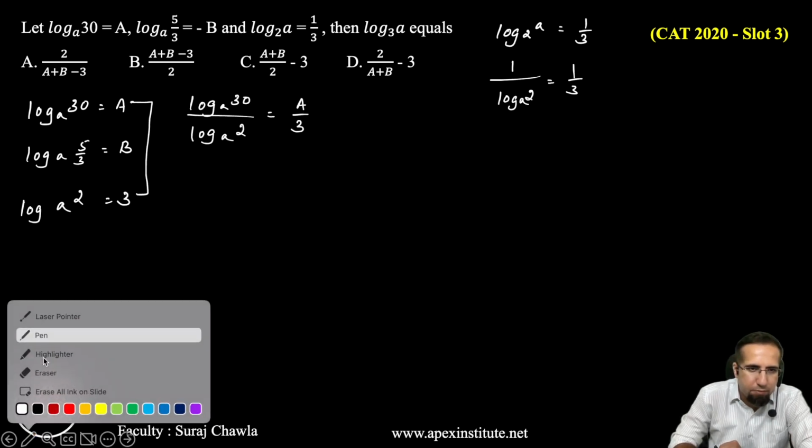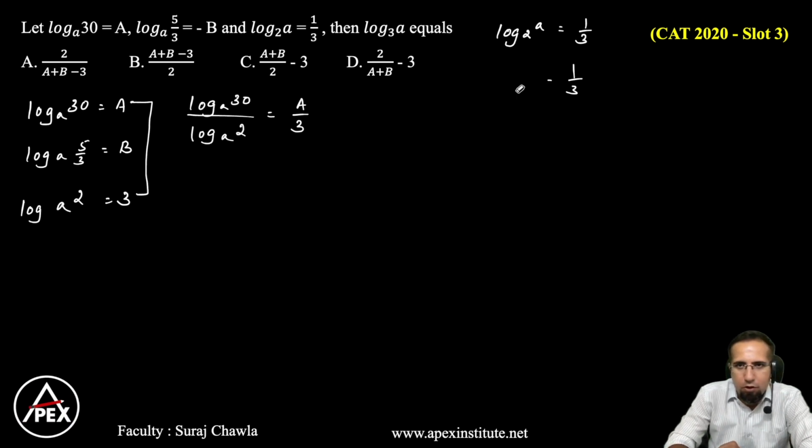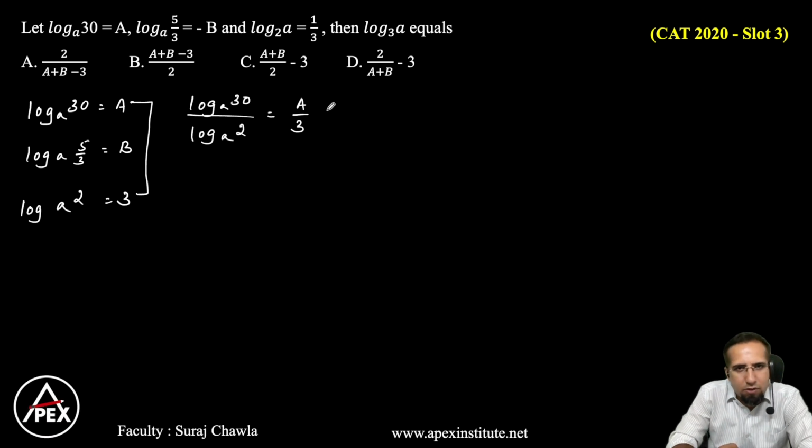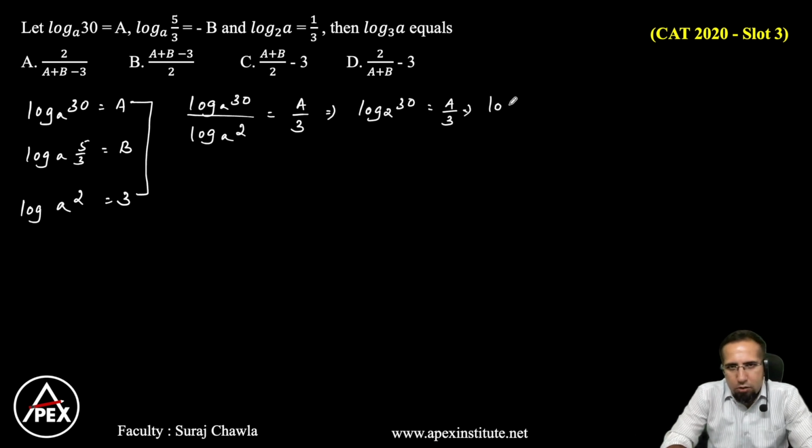Clear? I'm erasing this part here, guys. That will help me to write. So what do I get from here, guys? So this can be written as A can be ignored. So I can write this as log 30 base 2 is equal to A by 3. Now which can be rewritten as log base 2 of 30, and 30 can be written as 2 into 3 into 5, which is equal to A by 3.